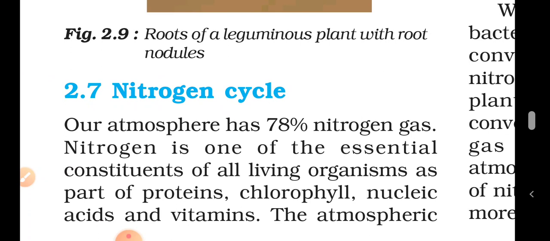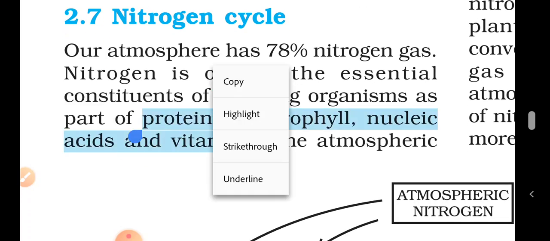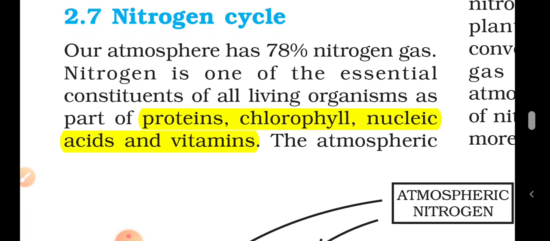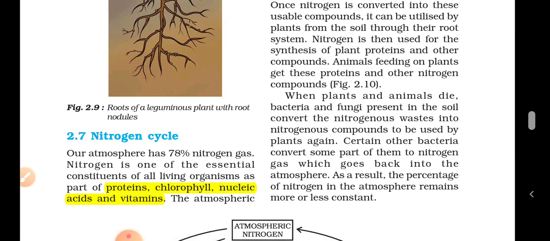Nitrogen is one of the essential constituents of all living organisms as a part of proteins, chlorophyll, nucleic acids, and vitamins. Take this highlighted part. In our body, the proteins, in plants, chlorophyll, and nucleic acids and vitamins in both contain nitrogen. How is nitrogen fixed for all the required things?